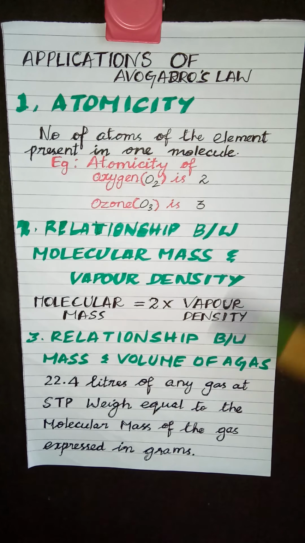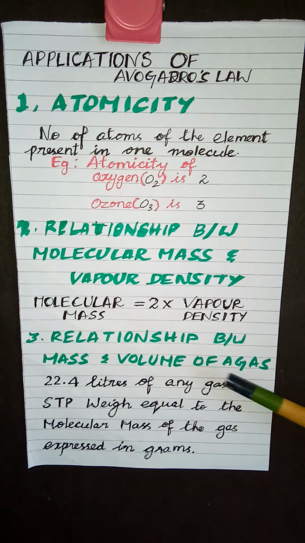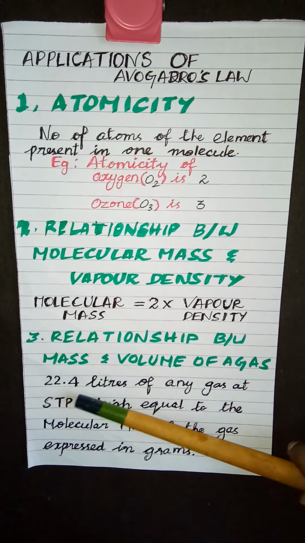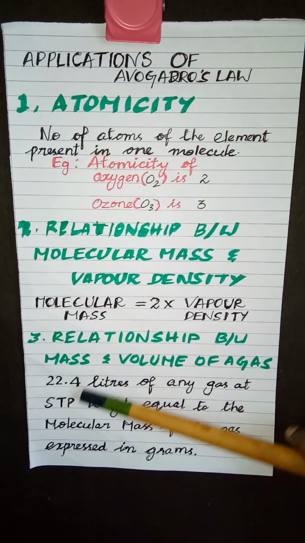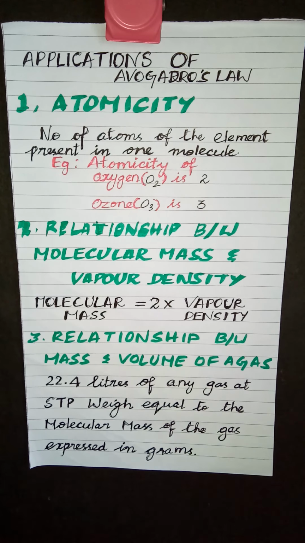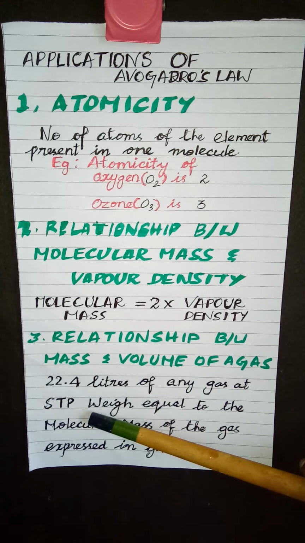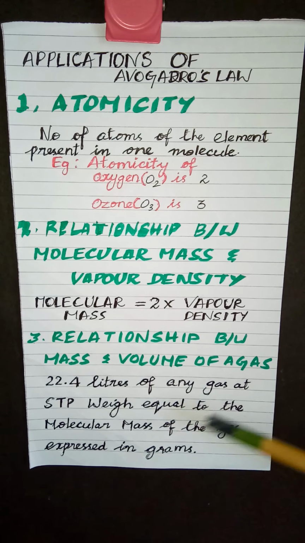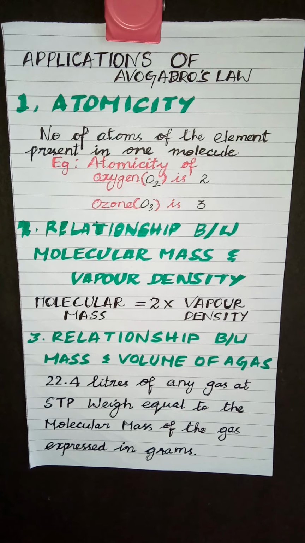And the third one: Avogadro's law gives the relationship between mass and volume of a gas. It says that if you take 22.4 liters of any gas, which is the volume of the gas, at standard temperature and pressure, and if you weigh it, it will be equal to the molecular mass of the gas expressed in grams. Each gas has a molecular mass, which means the mass of its molecule. So if you take 22.4 liters of any gas and weigh it, that weight will be equal to the molecular mass of that particular gas. We will be applying this in further calculations, and I'll explain that in detail with examples.